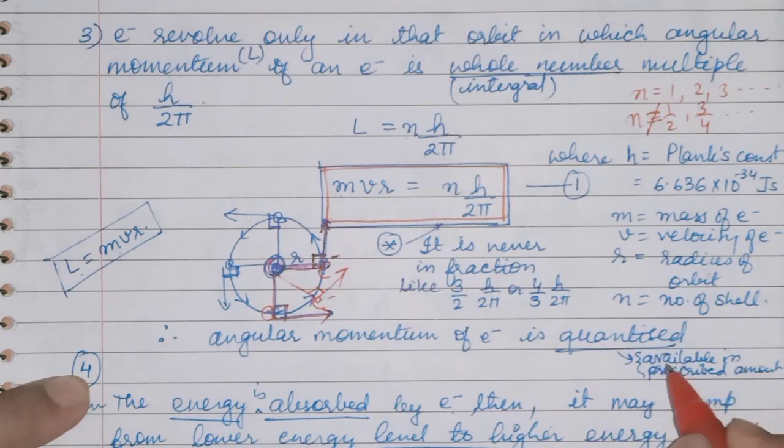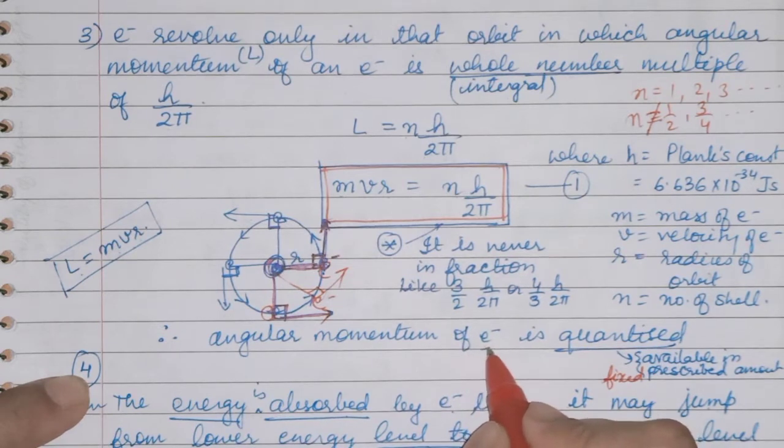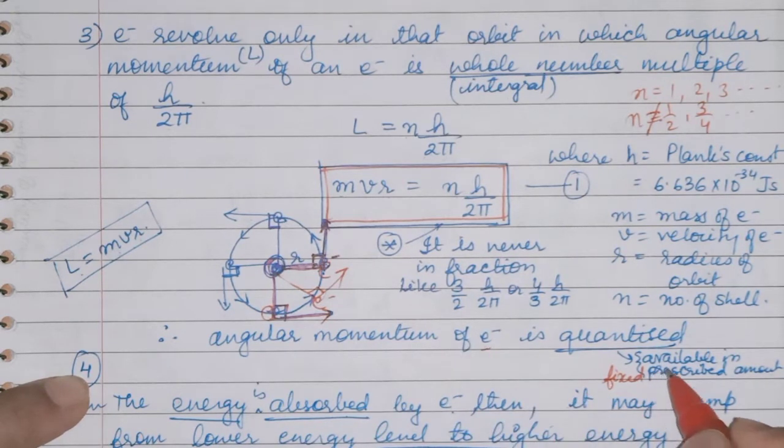Quantized means it is available in a prescribed or fixed amount. Whatever angular momentum is with that electron, it is always in a fixed amount. It will never change.